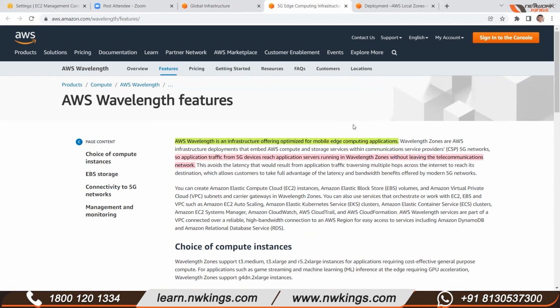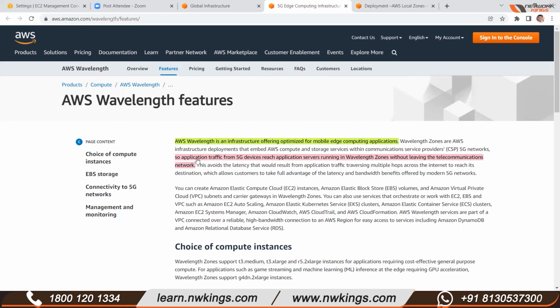If you need very high speed performance on your mobile applications that you want to launch on AWS infrastructure, and if you are using next generation technology, let's say 5G, 5G needs more performance, more compute speed, and infrastructure closer to that new technology.